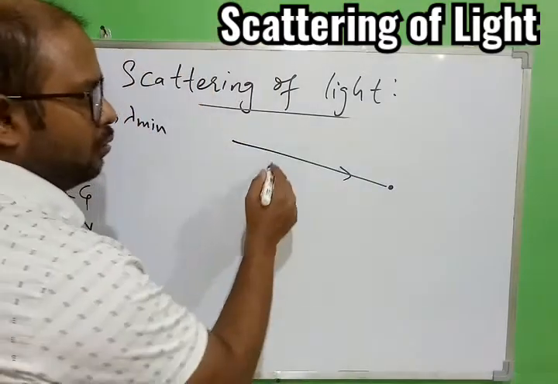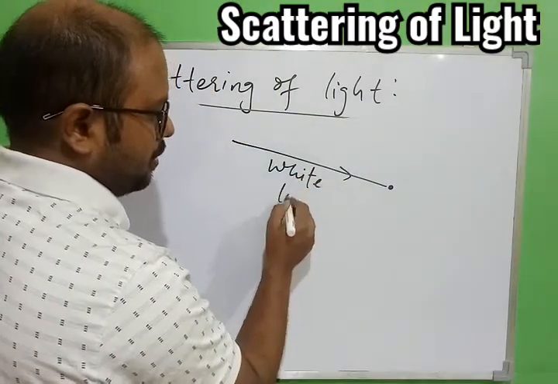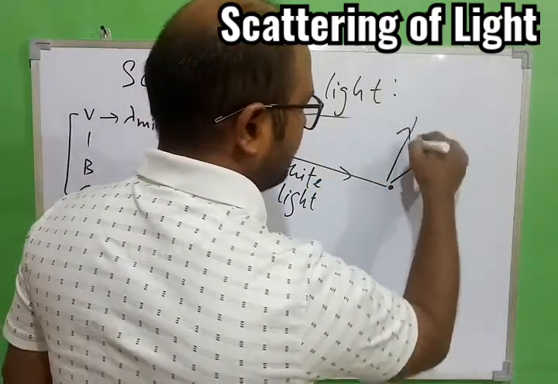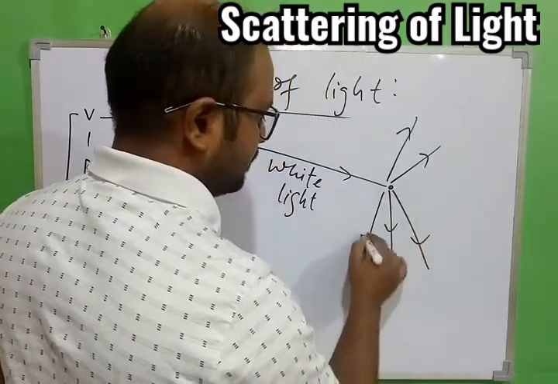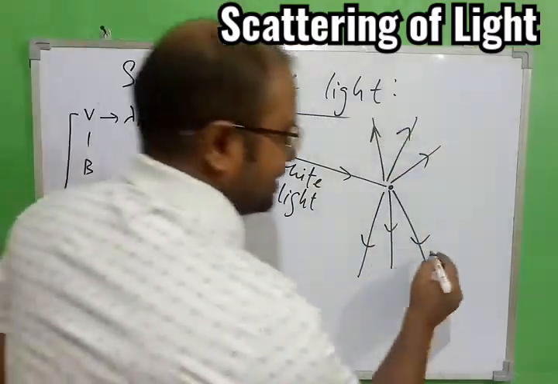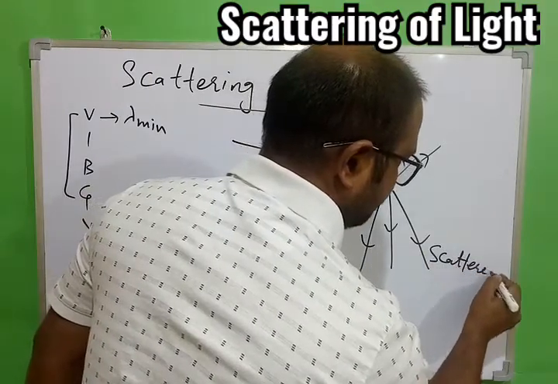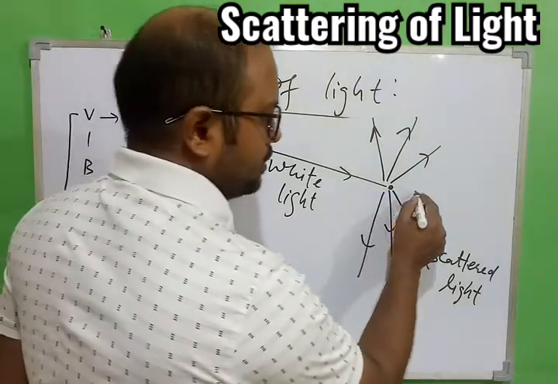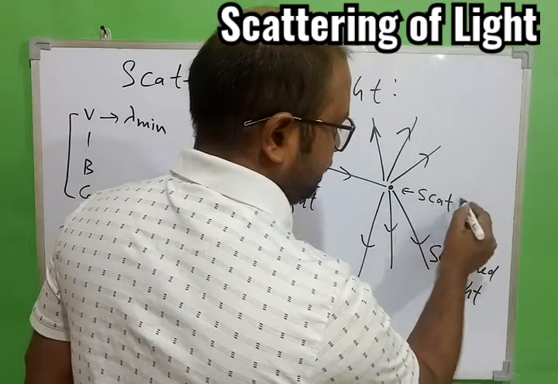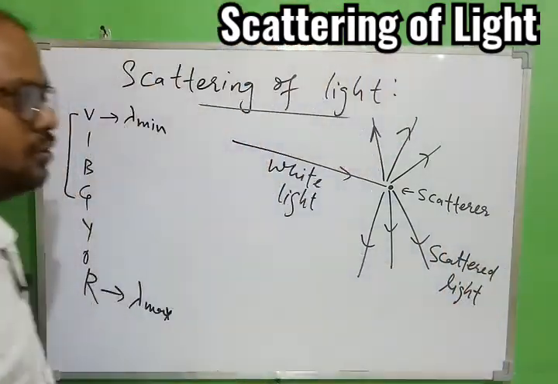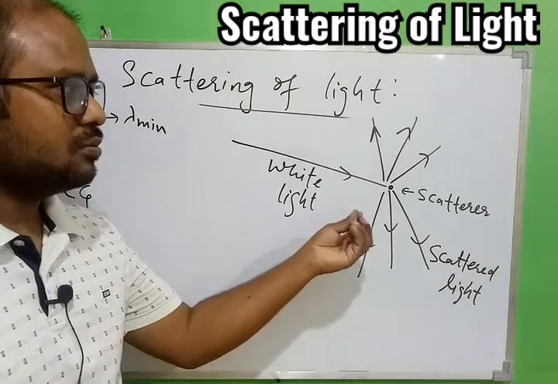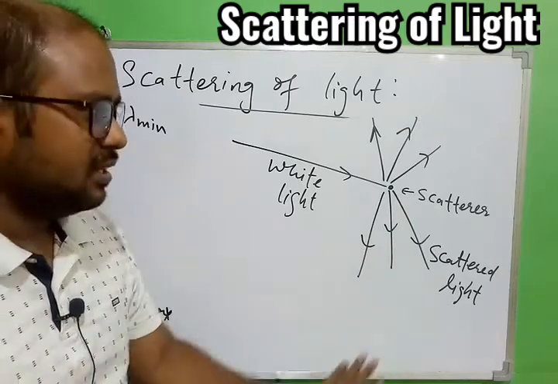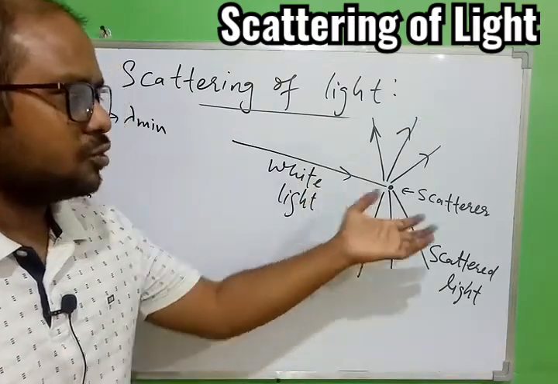So we have the particle, white light is falling, and then out of 7 colors, some colors are getting deviated from the path. So this I'm making the final diagram. So this is called scattered light. And this particle is given the name called scatterer. So the term you should remember: the colors which are getting deviated from the path because of this particle are called scattered light, and the particle which is responsible for it is also called scatterer.